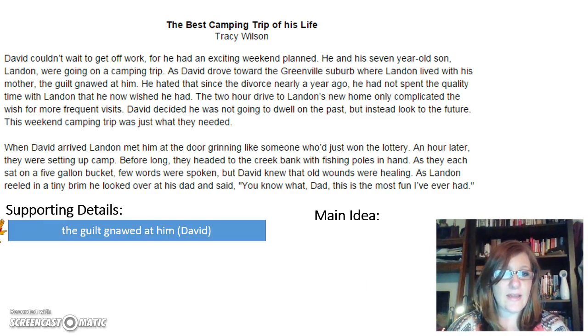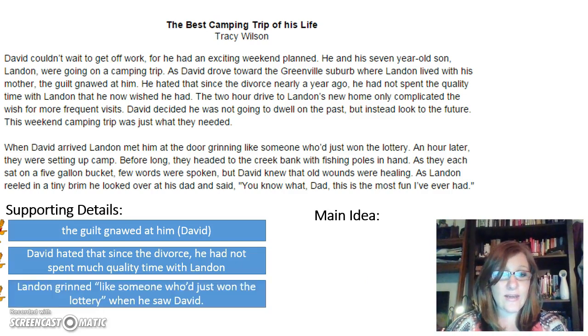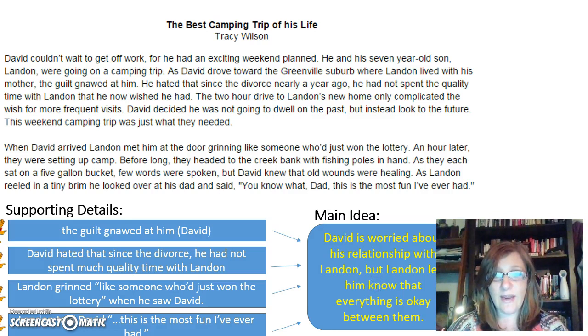Supporting details in the passage include the guilt gnawed at him, talking about David. David hated that since the divorce he had not spent much quality time with Landon. Landon grinned like someone who just won the lottery when he saw his dad, David. And Landon told David, "This is the most fun I've ever had." All of these supporting details help to support the main idea. David is worried about his relationship with Landon, but Landon lets him know that everything is okay between them.